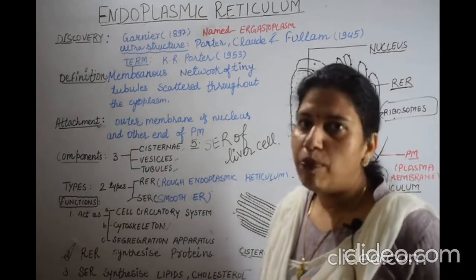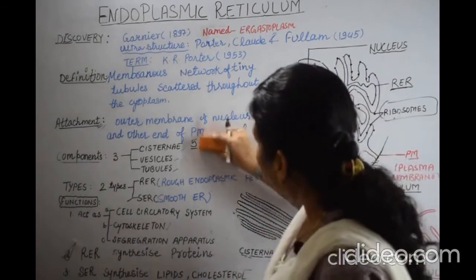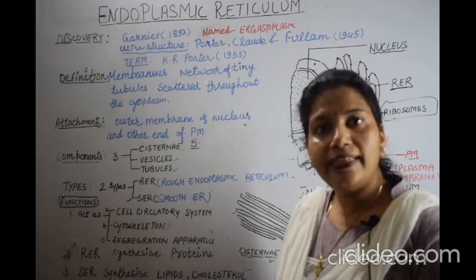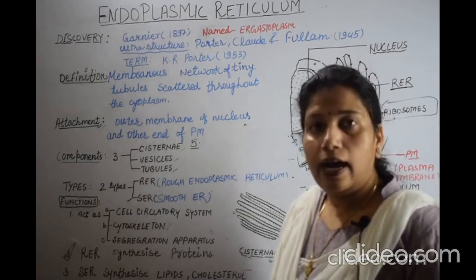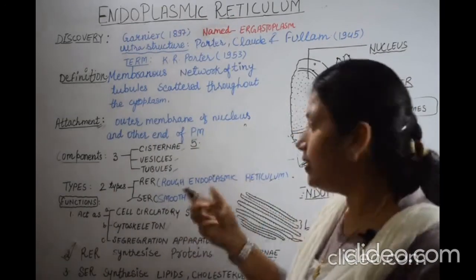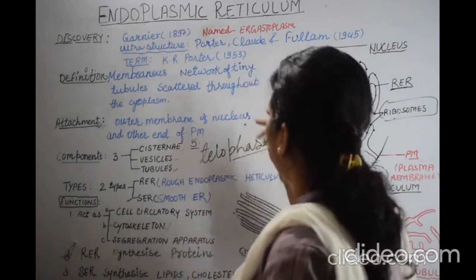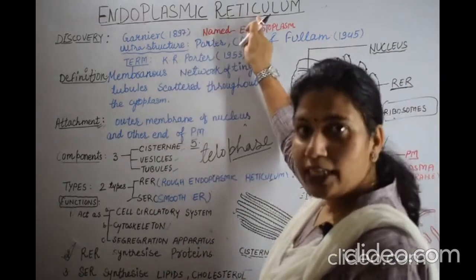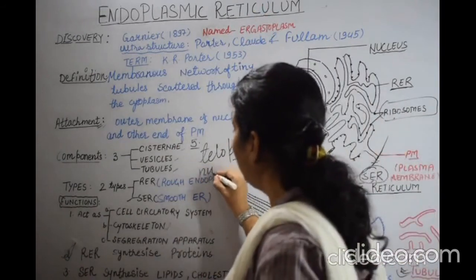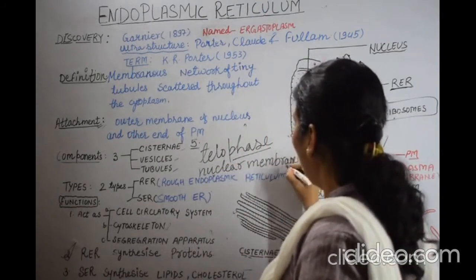Now there are other functions of the endoplasmic reticulum as well. It plays a very important role in the formation of primary lysosomes. Another important function is the formation of the nuclear membrane at the end of cell division, by the endoplasmic reticulum. It occurs in the telophase. So during cell division, the endoplasmic reticulum plays a very important role in the formation of the nuclear membrane, and the phase name is the telophase.